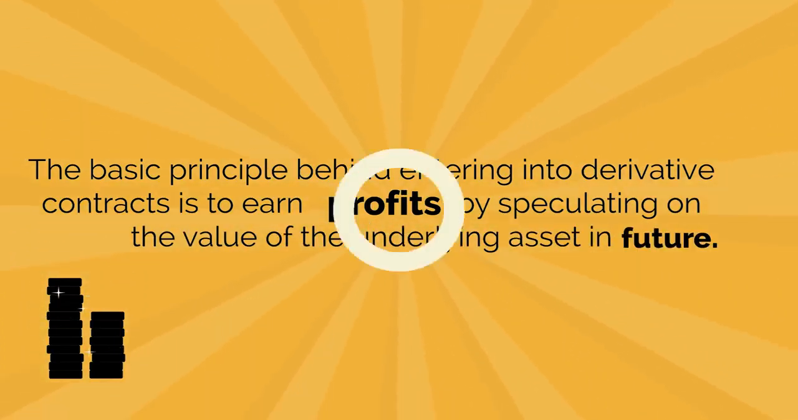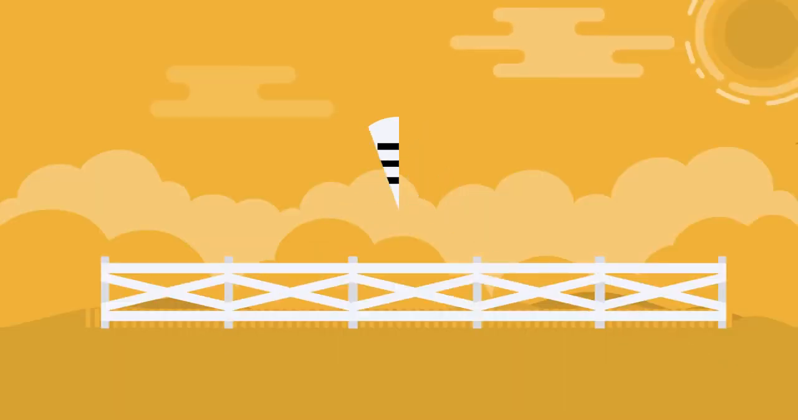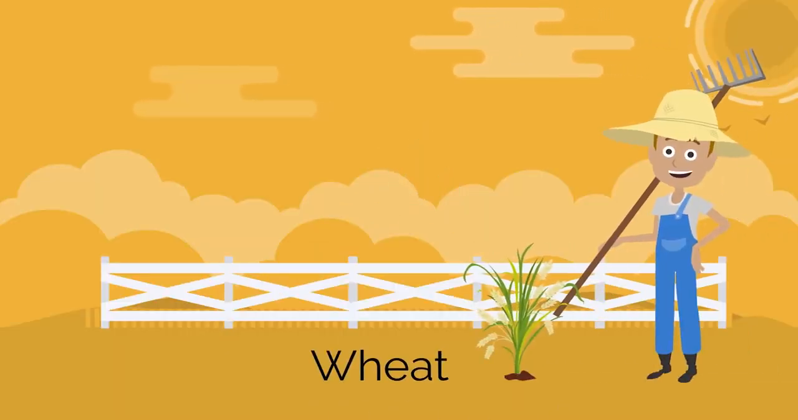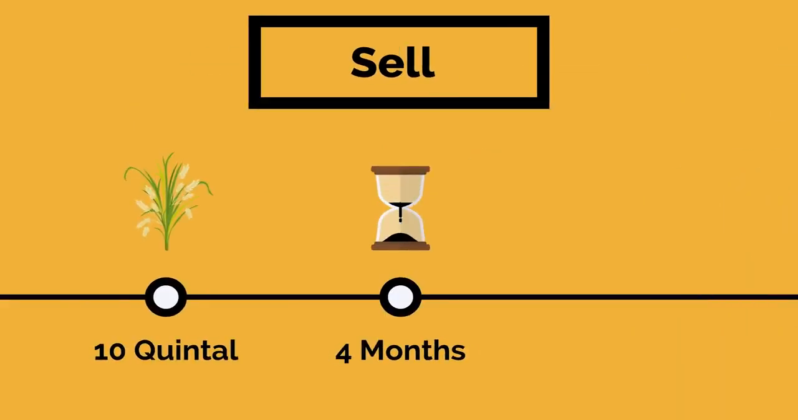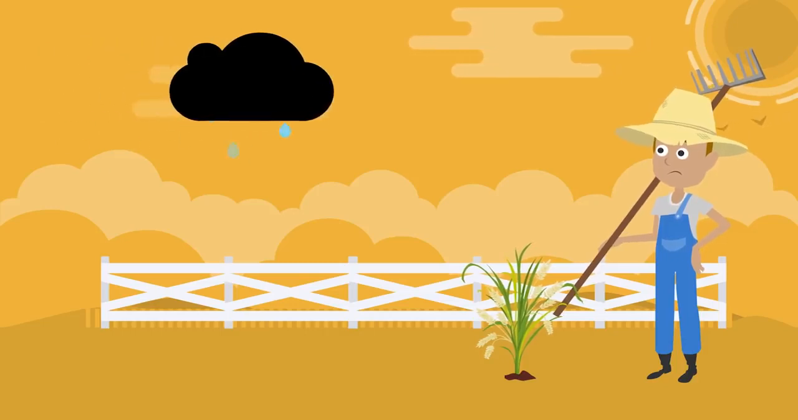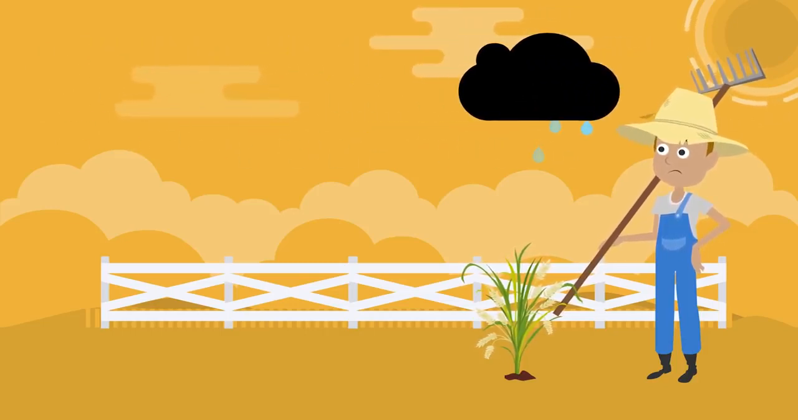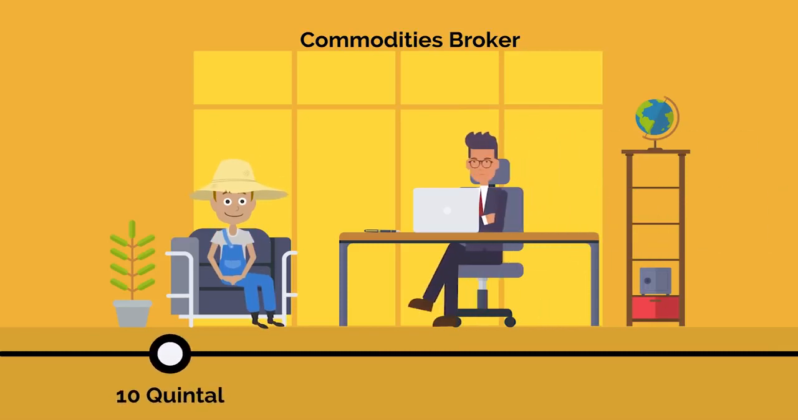asset in future. Let us understand this with a better example. Let's say a farmer who produces wheat expects to sell 10 quintals of wheat after 4 months at Rs 2000 per quintal. But he is afraid of some damage due to untimely rain predictions. To avoid the risk, he approaches a commodities broker and enters into a contract to sell 10 quintal of wheat production after 4 months at 2000.